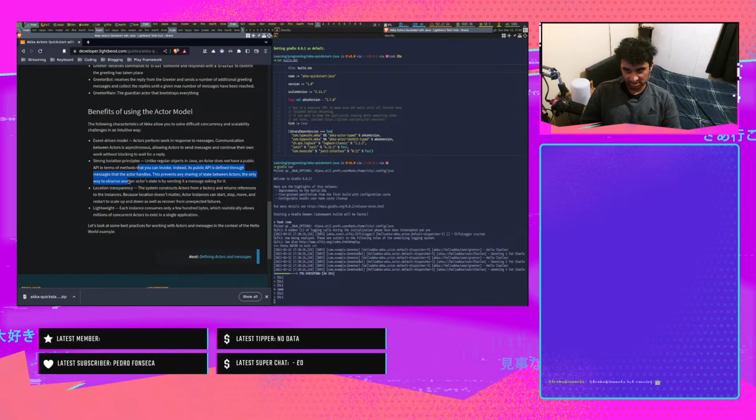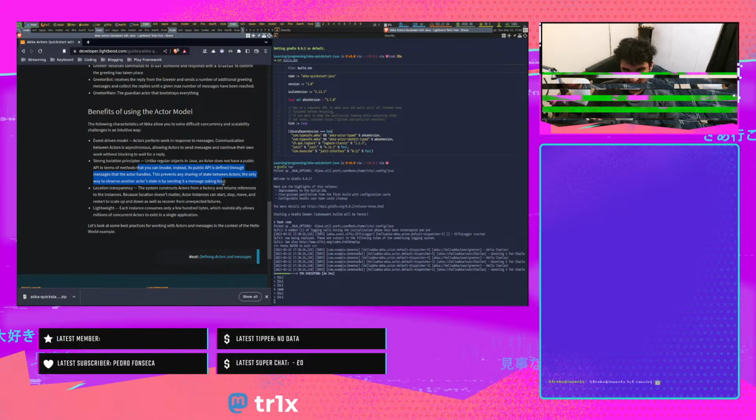Between actors, the only way to observe another actor's state is sending it a message asking for it.